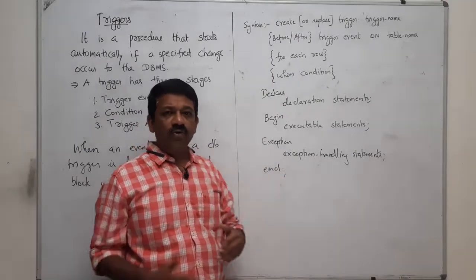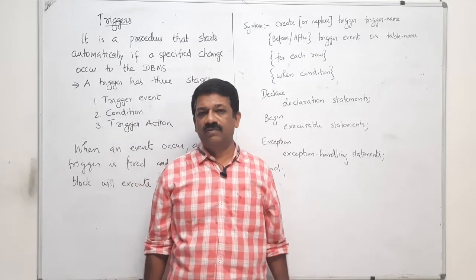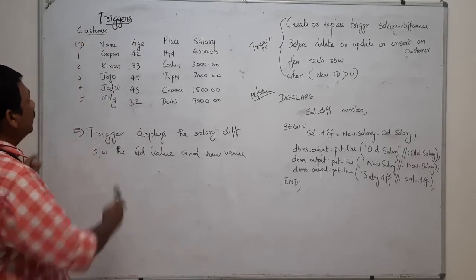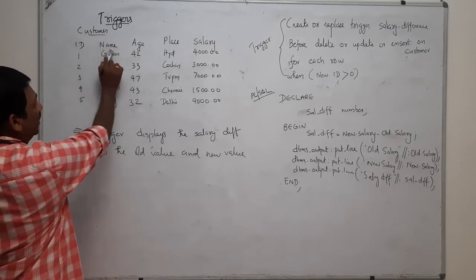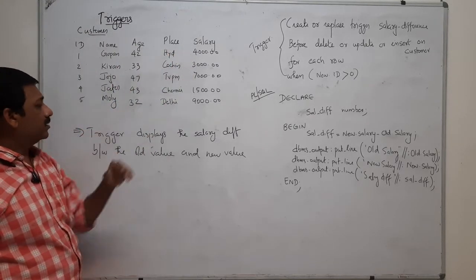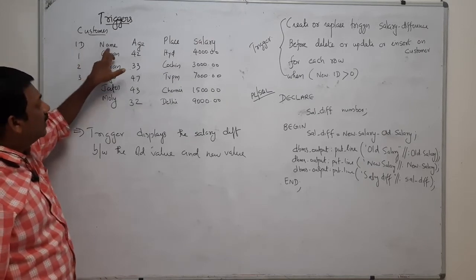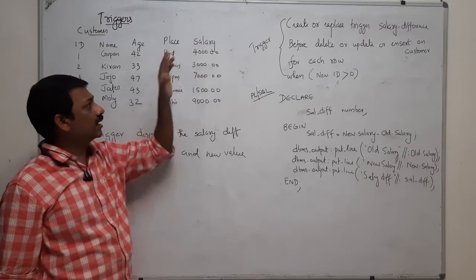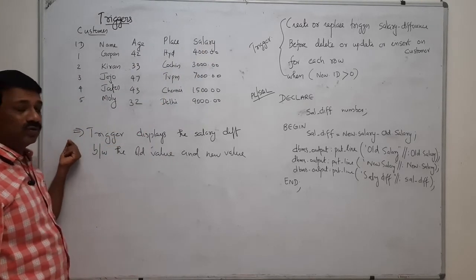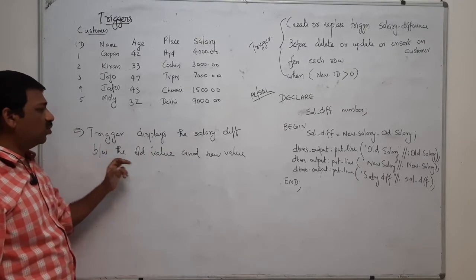So I am going to describe this in detail with the help of an example. Example of a trigger: we have a customer table with five attributes, ID, name, age, place and salary. Now I am going to set a trigger that displays the salary difference between the old value and new value.